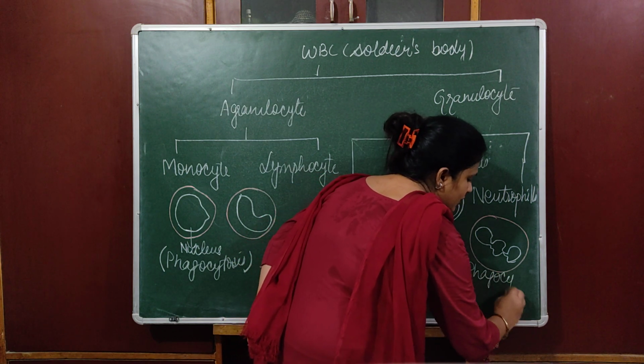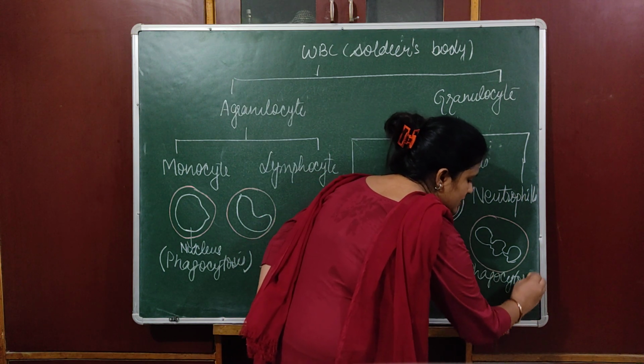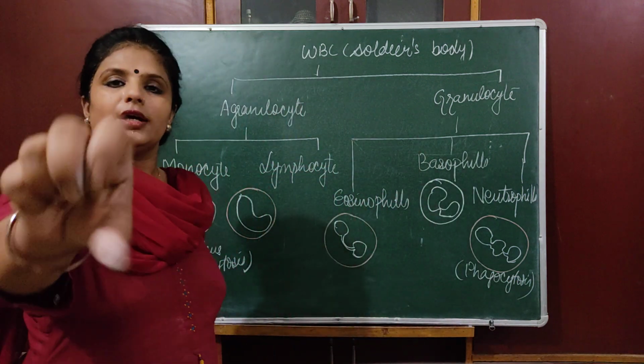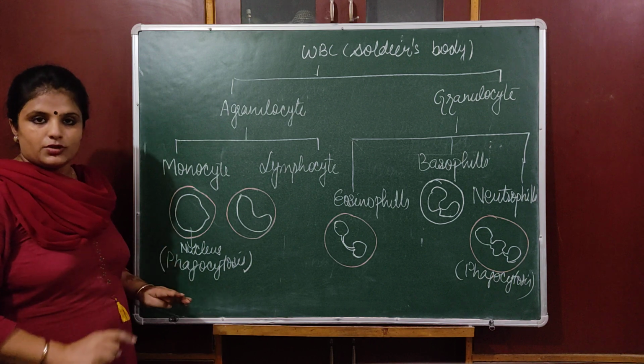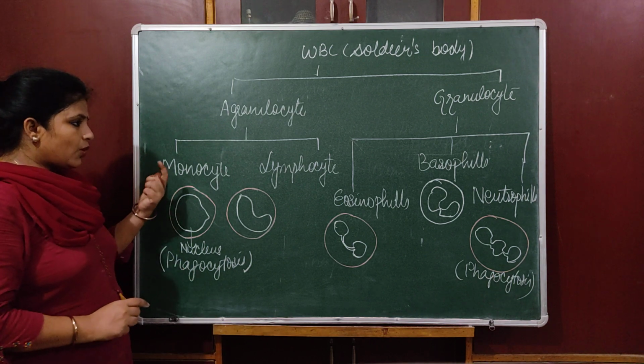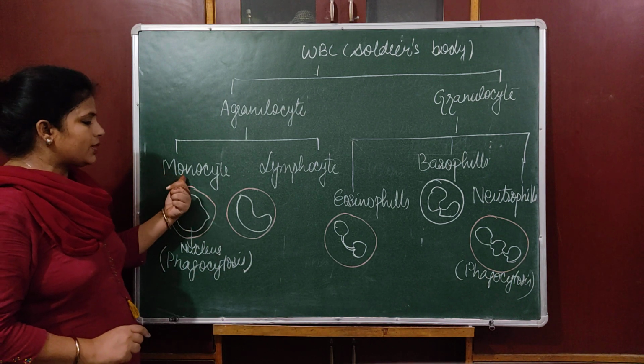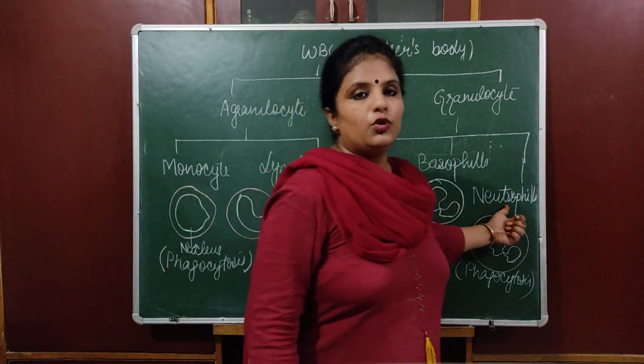Now what is phagocytosis? Phagocytosis is the ability to engulf. So who can do phagocytosis? One is monocyte and one is neutrophils.